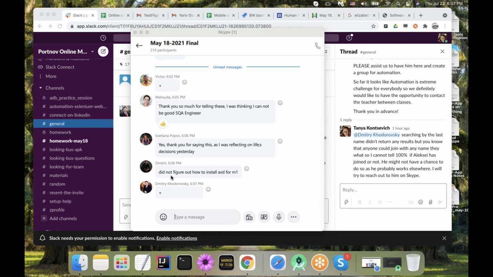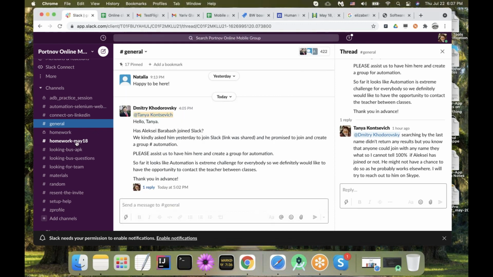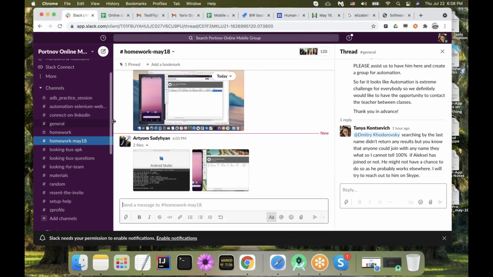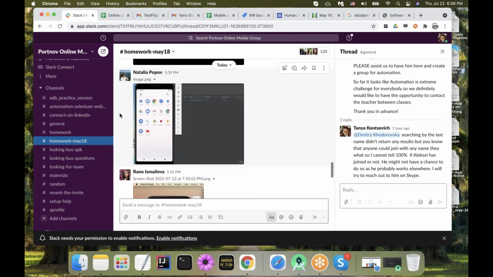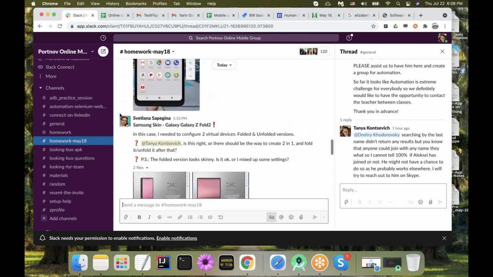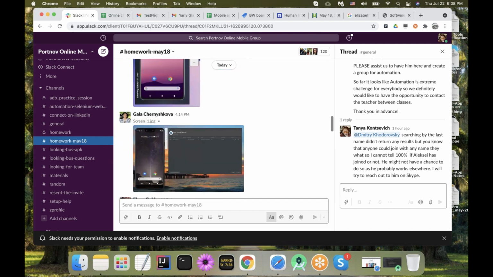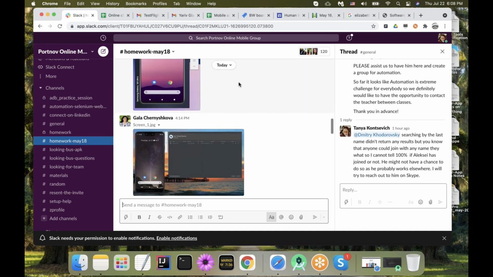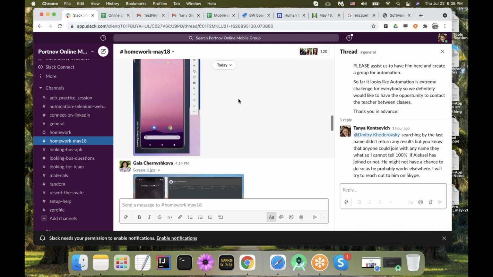So Dmitry, for example, just mentioned he is having issues with installing Android virtual device on his Apple Silicon Mac computer. Dmitry, we have quite a few students successful with installation of this kind. If you just go ahead and search, you will see the difference. You can just use the search functionality and look for students who have succeeded with this task.